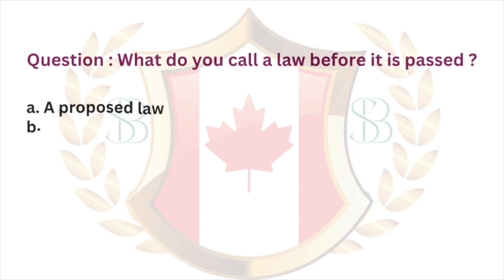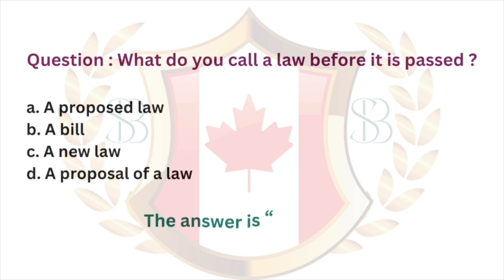Question. What do you call a law before it is passed? A, a proposed law. B, a bill. C, a new law. D, a proposal of a law. The answer is B, a bill.